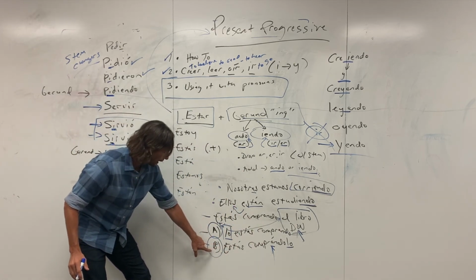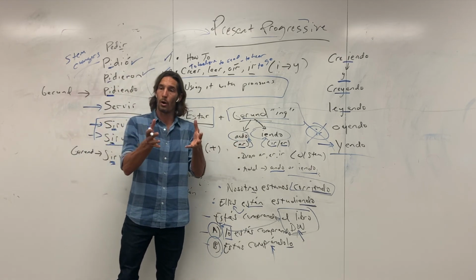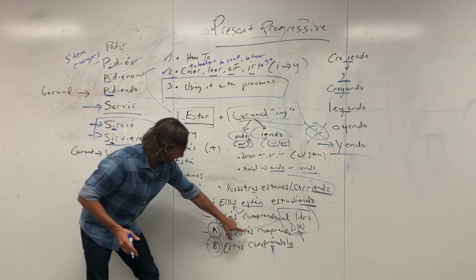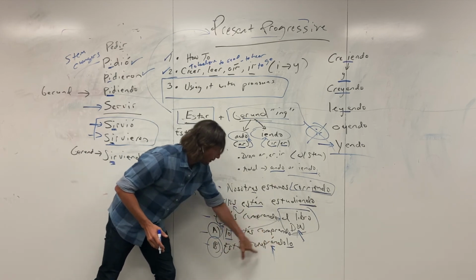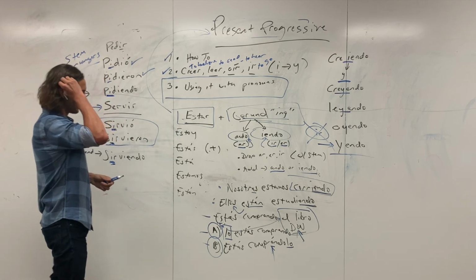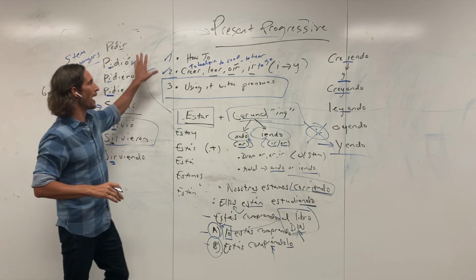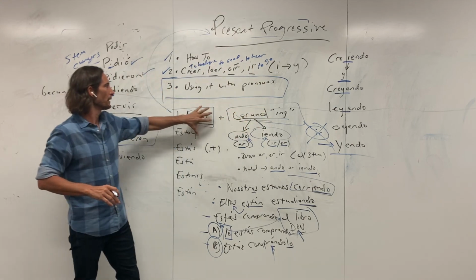And so this other option is estás comprándolo, all one word. Whereas the first option is three separate words, this is one word in and of itself, and you just attach it to the gerund. So that, in a nutshell, is how we use the present progressive in Spanish.